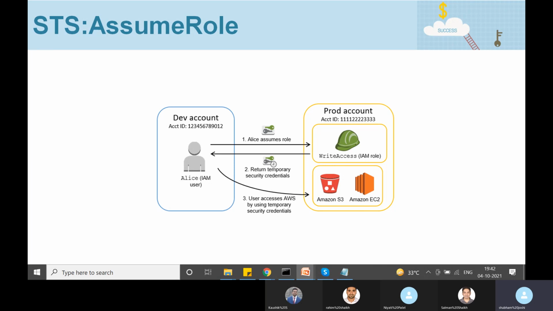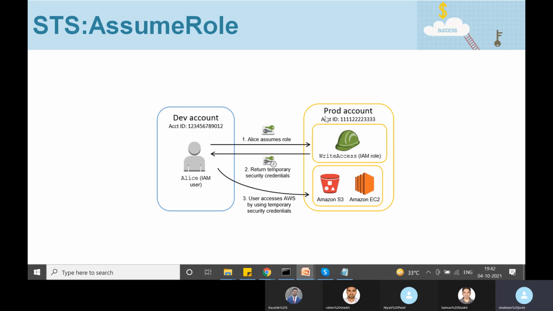So assume that is the case: a company is using two accounts, one AWS account for development and one for production resources, and very limited people have access to the production AWS account. Okay, we have this user called Alice. This is an IAM user, and this user exists in the development account. But Alice's user account does not exist in the production account.